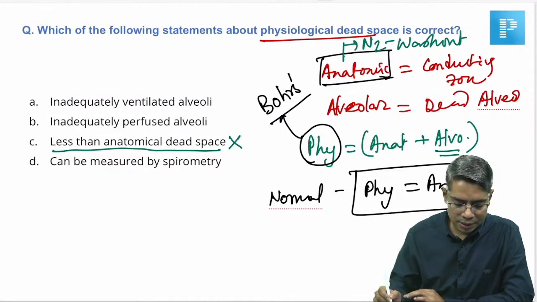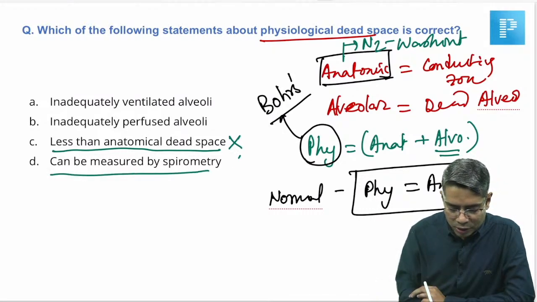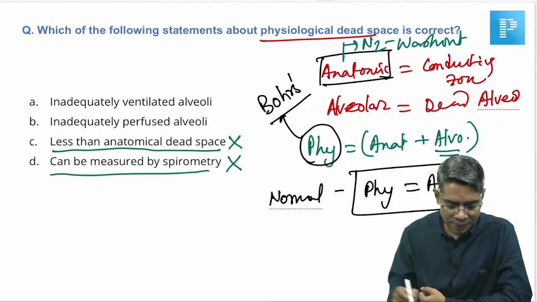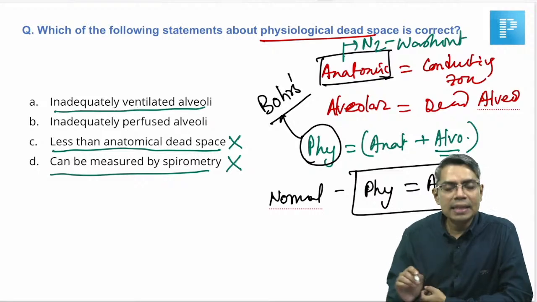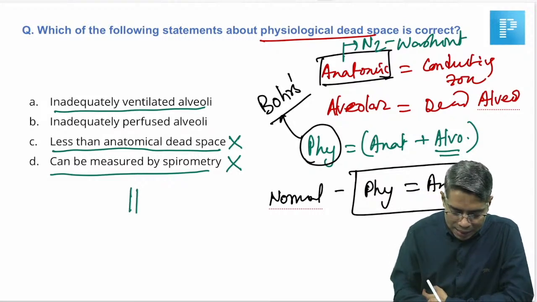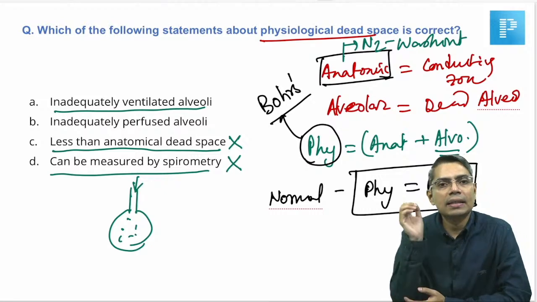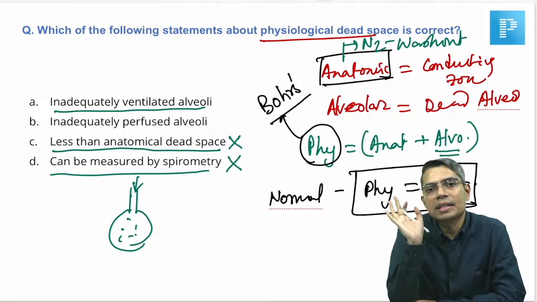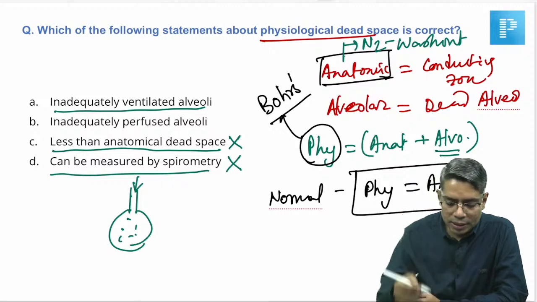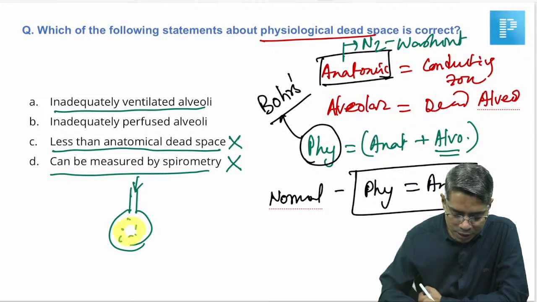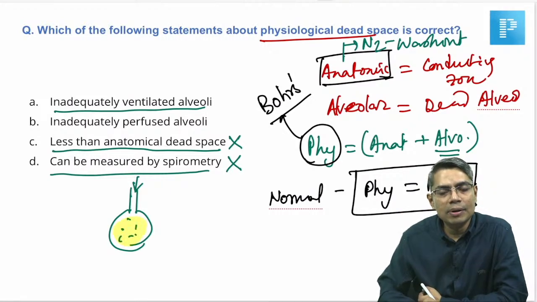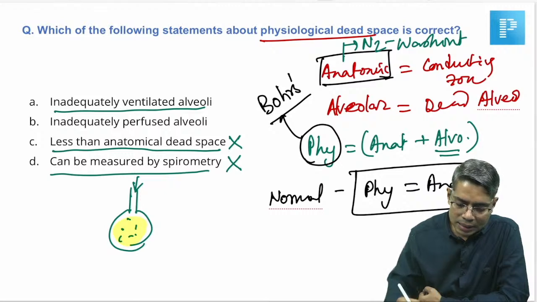So, this is not the correct answer. Can be measured by spirometry, so this is also not possible. Now, inadequately ventilated alveoli. If the alveoli are not ventilated, then air is not entering those alveoli, so that air is not the dead air, because air is not entering. What did I tell you about dead space? Dead space means the air is entering the alveoli, but that air is not able to take part in